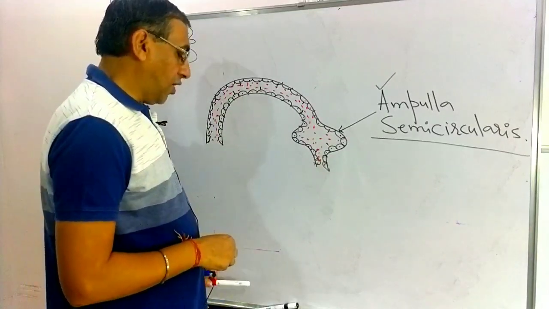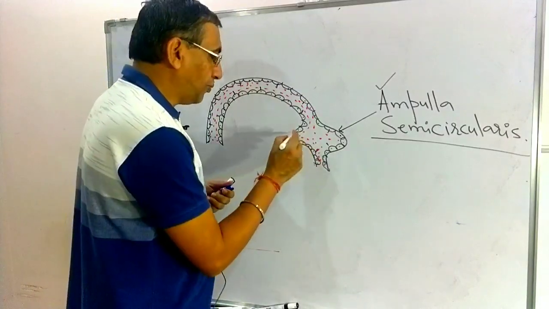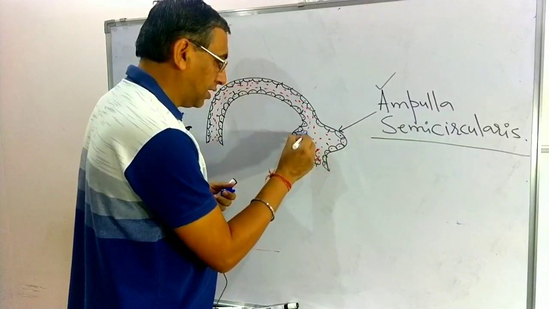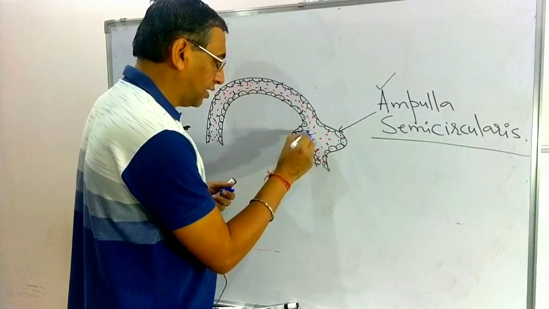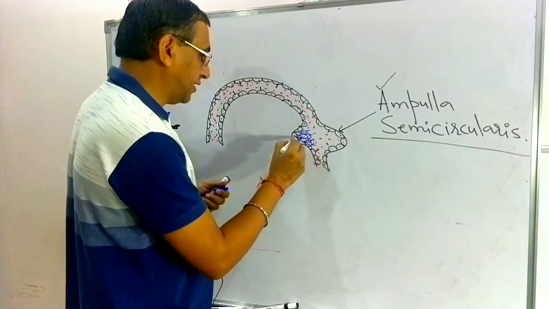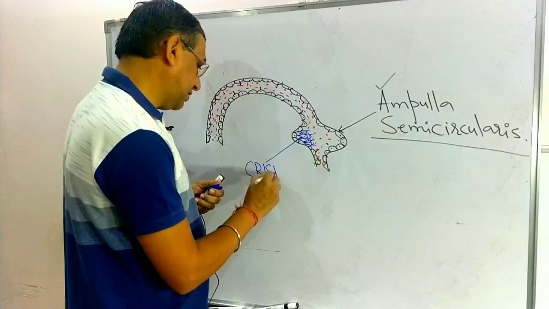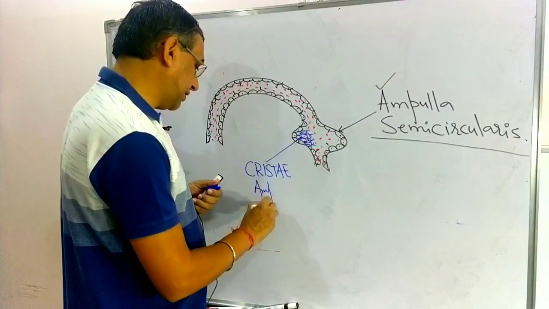Now in the ampulla, a group of sensory cells is present. That is known as the crista, or cristae ampullaris, because it is present in the ampulla.